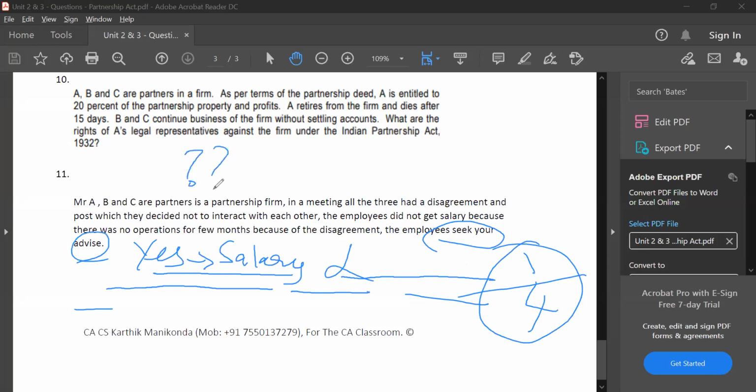Which provision is tested here? Which concept is tested here? Some of them got the correct answer. I don't want to give the answer. Some of you got it. No, not implied authority. What is the provision that is tested over here? What is the consequence? Salary will be paid, but now what will happen to the firm? I've given you a clue also, guys. A, B, and C are partners in a partnership firm. The three had a disagreement. Disagreement, this is the clue for you. Think about it. This question is there in Unit 3.